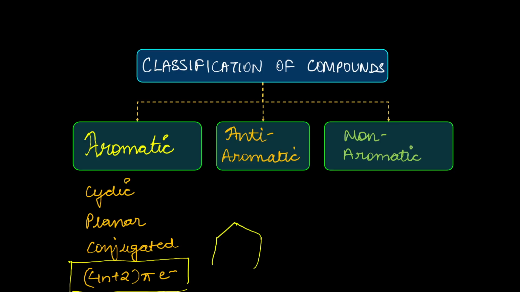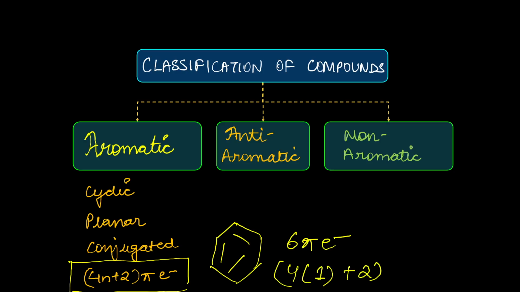How you saw in benzene? So in benzene, how many electrons were there? 6 pi electrons. So I can write it like this: 4 into 1 plus 2 pi electrons. So 6 pi electrons. So this is henceforth aromatic, like we were saying since a long time now. So n here can be any number. It can be any whole number. It can be 0, 1, 2, 3, can be any number, right?